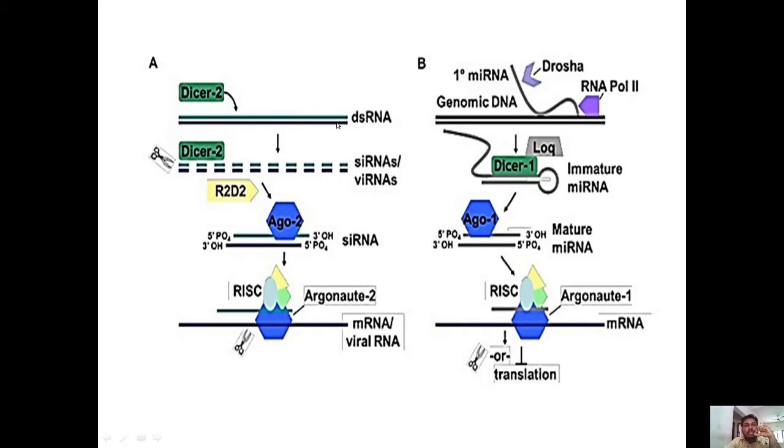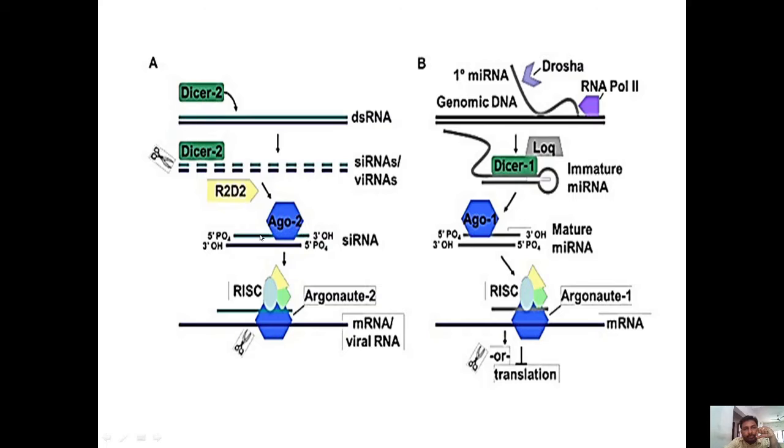This is the double-stranded RNA or a viral RNA that is introduced into the cell. Then it is recognized by the Dicer 2 protein, and cleaved into small 21 to 23 nucleotide siRNA, also known as viRNA. Then with the help of R2D2 protein, the small siRNA is loaded onto the argonaute protein, AGO2, Argonaute 2.